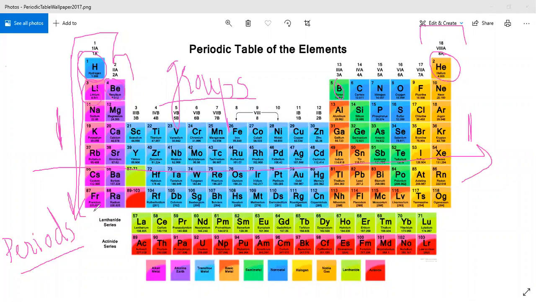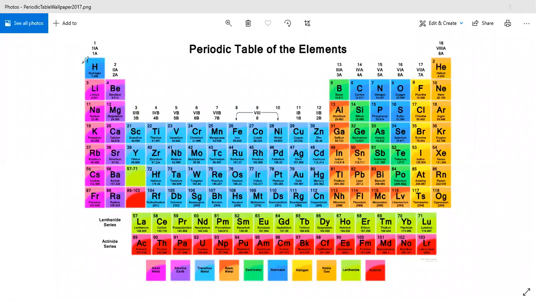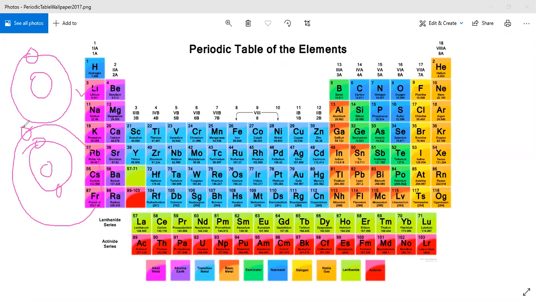The elements of group 1 have one electron in their outermost shell, which shows they have the same electronic configuration. If I draw the structure of hydrogen, with atomic number 1, the first shell contains 1 electron. Lithium has 3 electrons, so the first shell contains 2 electrons and the second shell contains 1 electron. So hydrogen has 1 electron in its valence shell, its outermost shell, and lithium also has 1 electron in its valence shell.